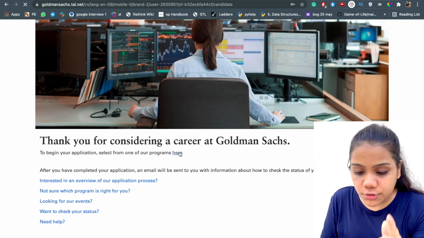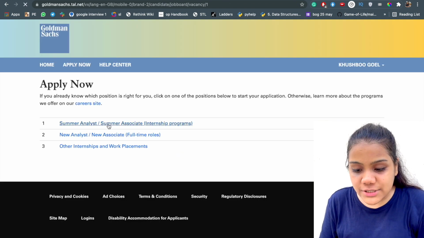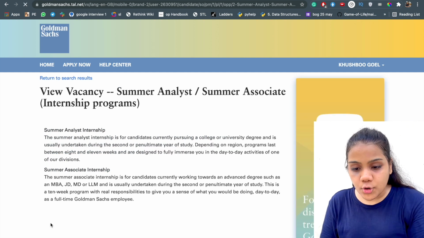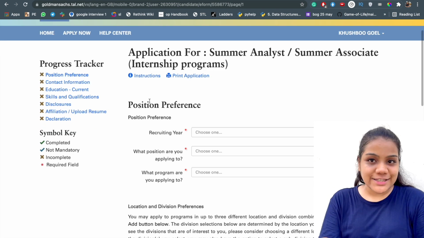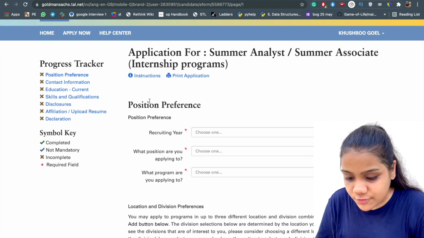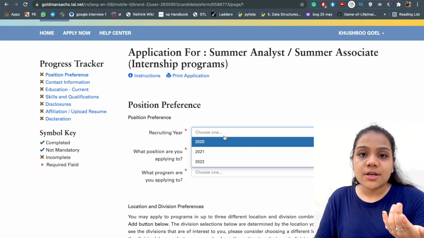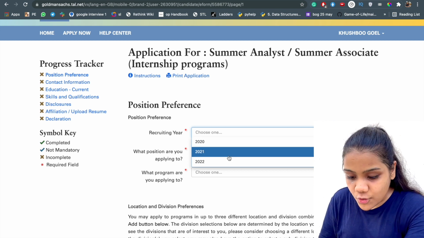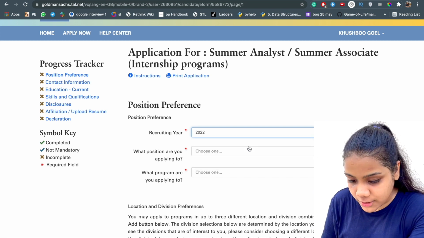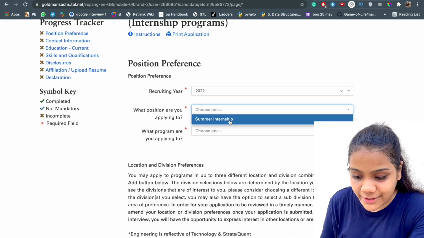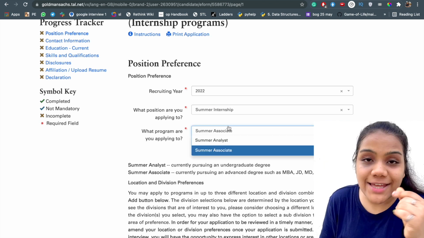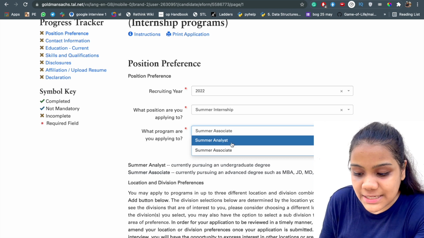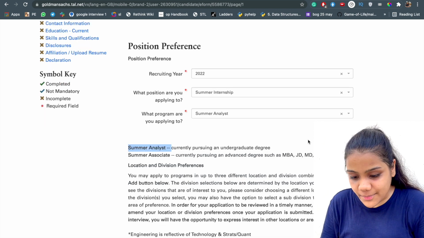Now you can go to the programs here. You have to select the first option, summer associate internships. Go to apply, and here you can see the form. Now, recruiting year: because you are going to get the internship next year, that is 2022, you have to put the recruiting year 2022. What position are you applying to? You are applying to summer internships. As you are graduating in 2023 and you want an internship, you should put summer analyst.